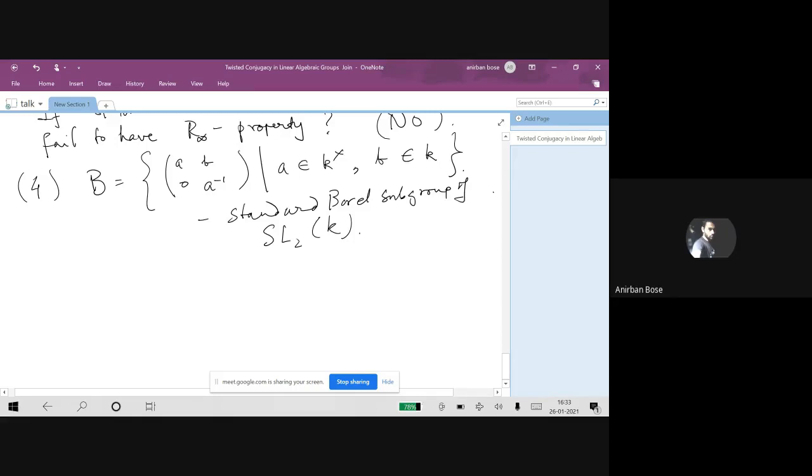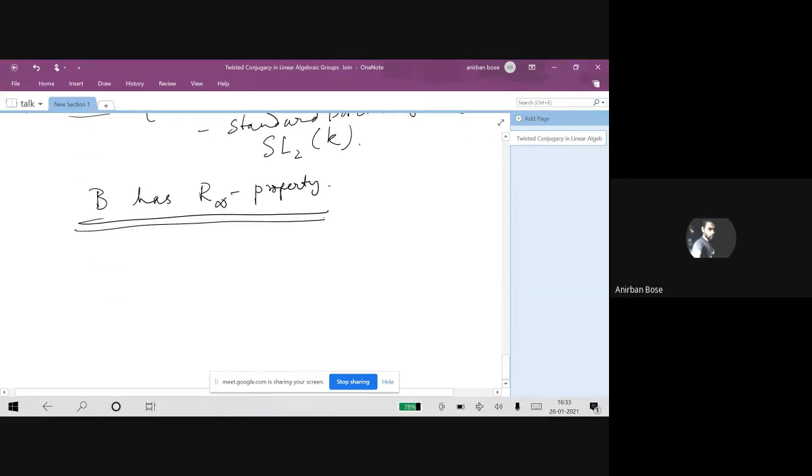B has the R infinity property. So in spite of the fact that B is a solvable algebraic group, in this case, one can show that it has the R infinity property. More generally, one can make a statement like this. Let G be a solvable group.